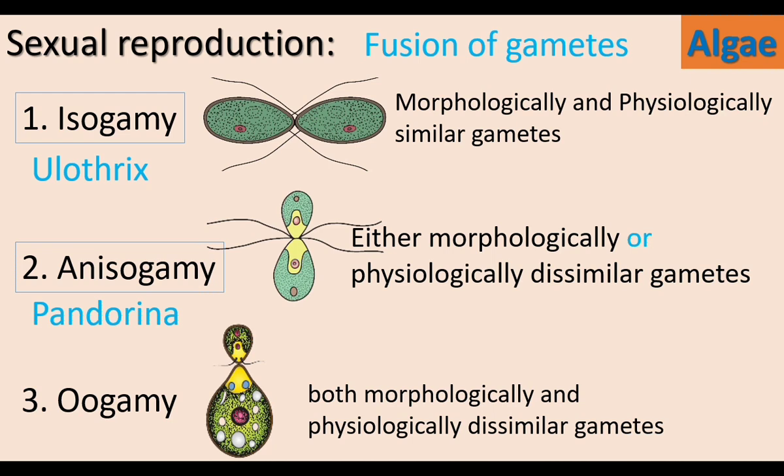One is very small and motile, it has flagella. The bigger one is non-motile. This type of fusion of morphologically and physiologically dissimilar gametes is called oogamy. Example, Sargassum.